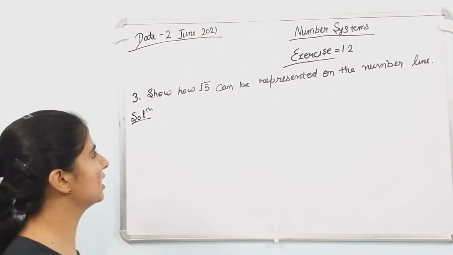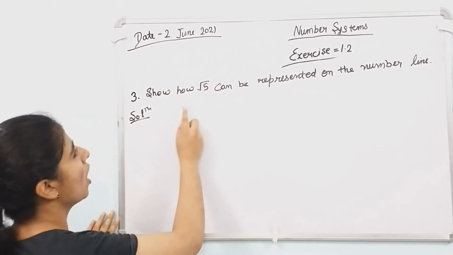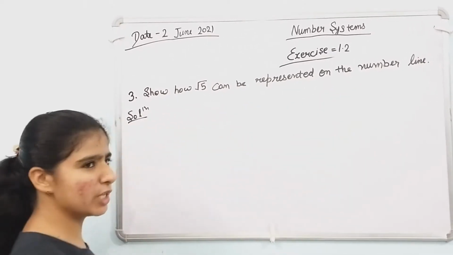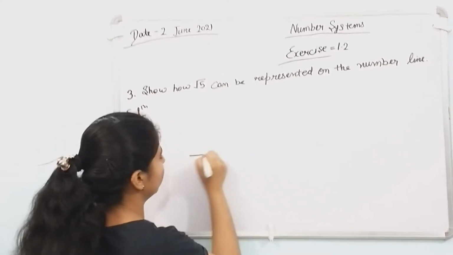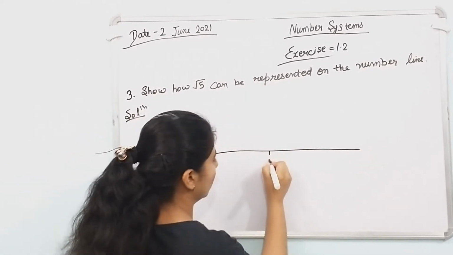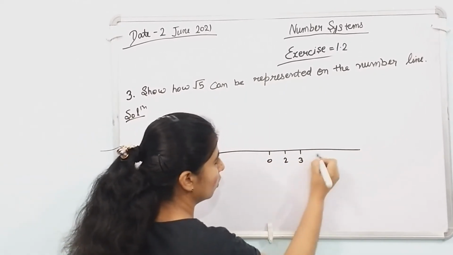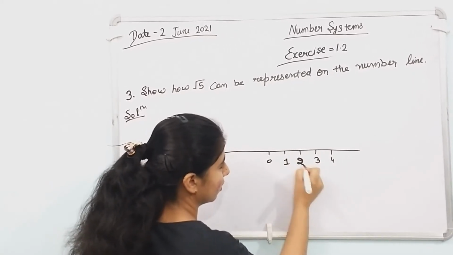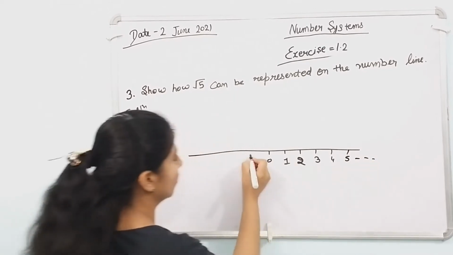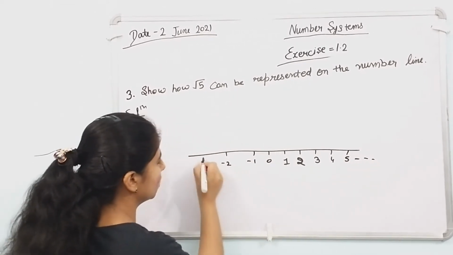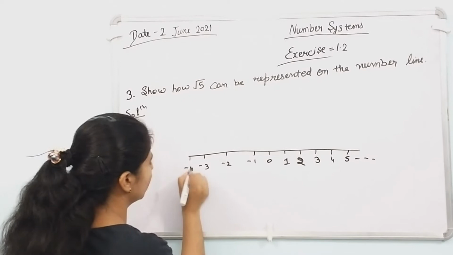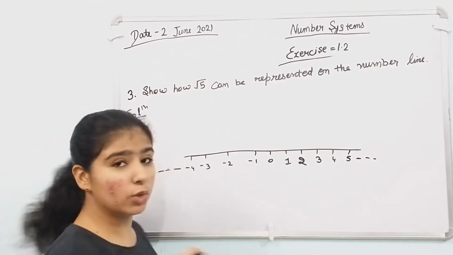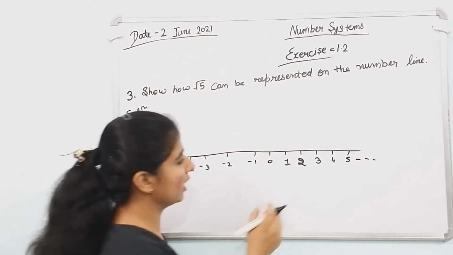Now we discuss the third question. Show how root 5 can be represented on the number line. First of all, we draw a number line: 0, 1, 2, 3, 4, 5 and so on, and -1, -2, -3, -4 and so on. First, we represent root 5. We take a